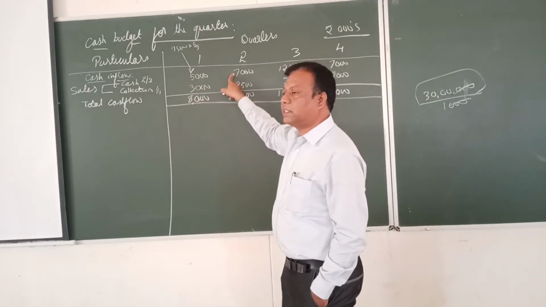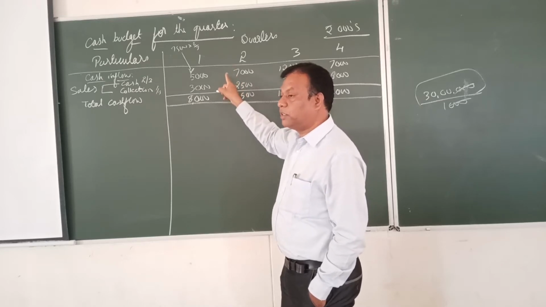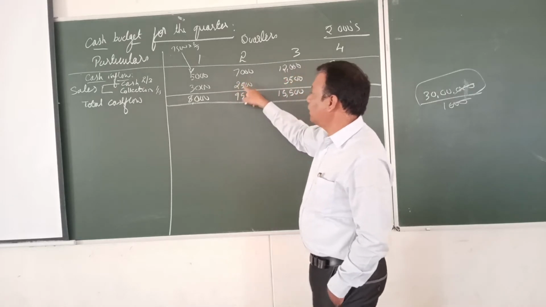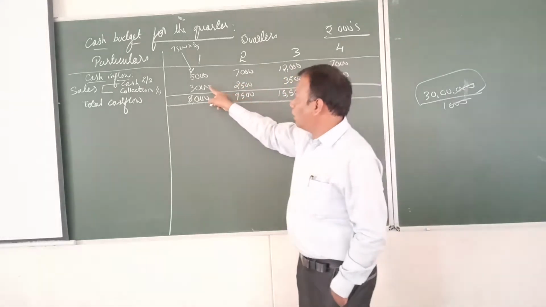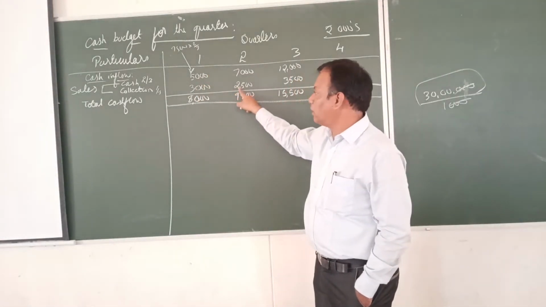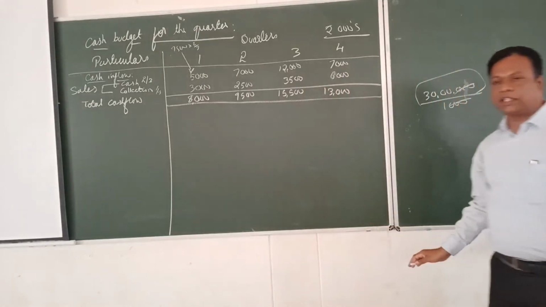Second quarter: total sales is 10,500. 2/3 of 10,500 comes to 7,000. And last quarter's 7,500, 1/3 of 7,500 comes to 2,500. Total 9,500. In the same way we have done for all the quarters. Is that clear? Yes, sir.